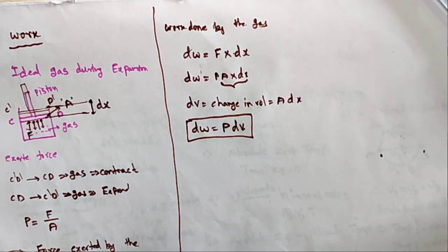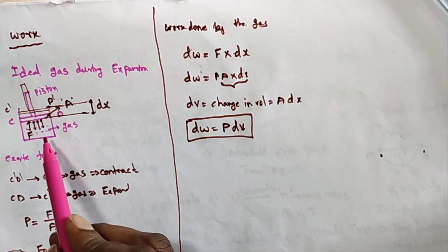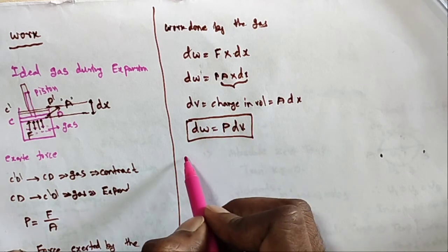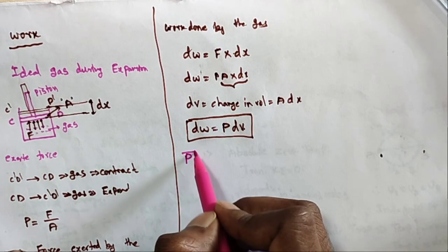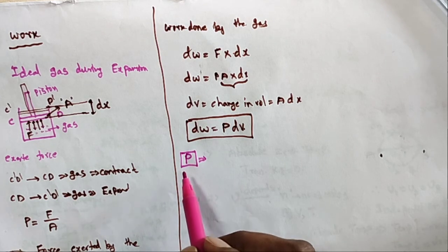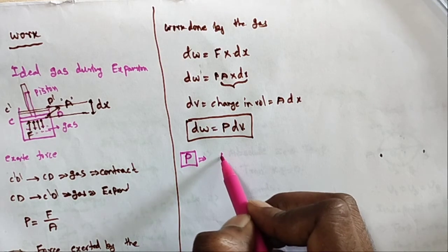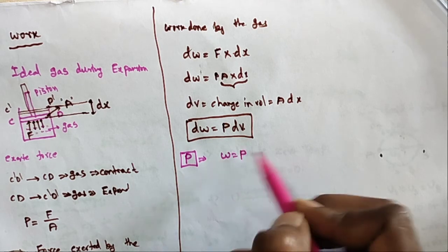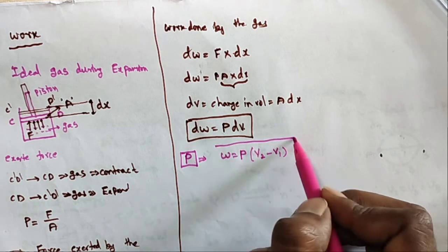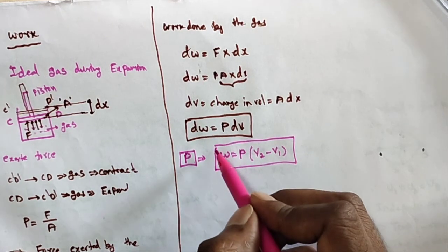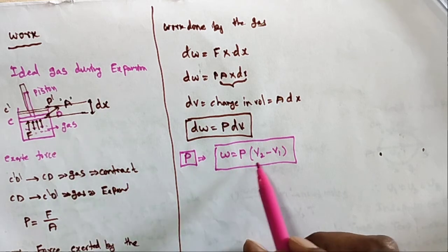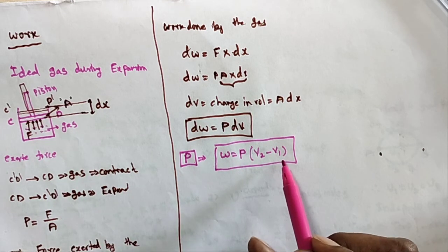So this work done is stored in the gas. dW is equal to P dV. Suppose in the container the pressure is constant. So how much work is done? Total work done, W is equal to P into V2 minus V1. This is the formula, where pressure is constant. So what is the work done in this container? P into V2 minus V1.